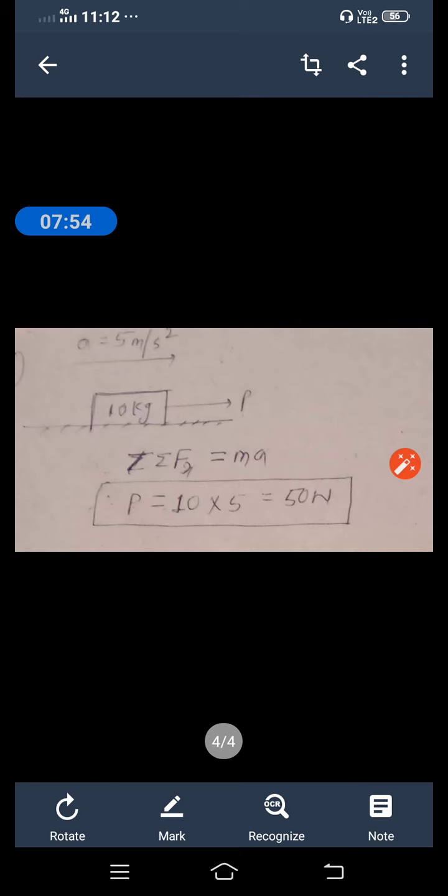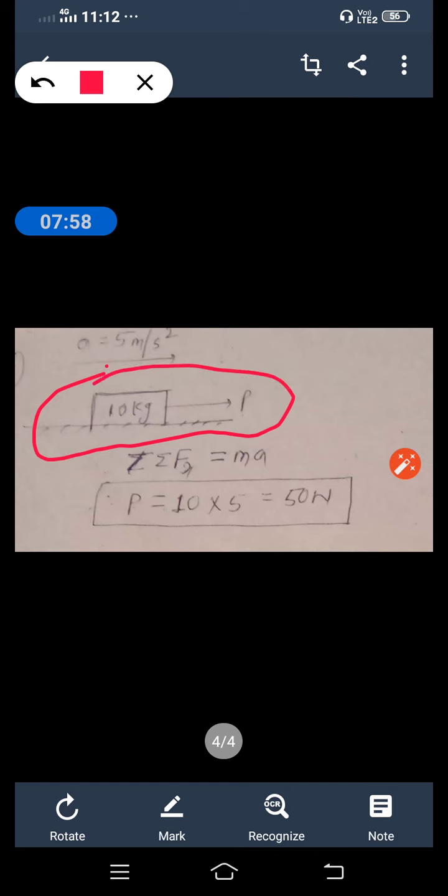So your figure is this, you just draw this figure. So what does that figure say? One body having mass 10 kg is placed over the ground, and how much force is applied over that body? P is the force applied over that body.